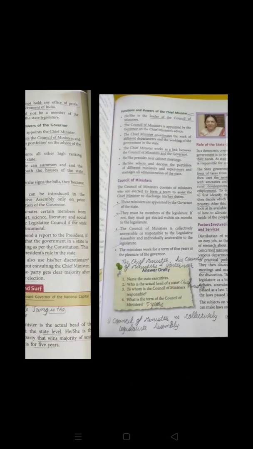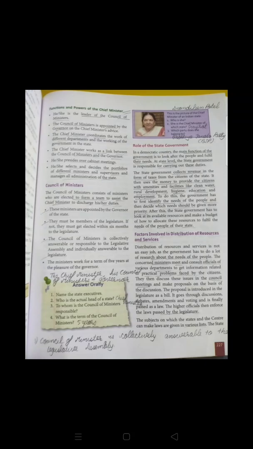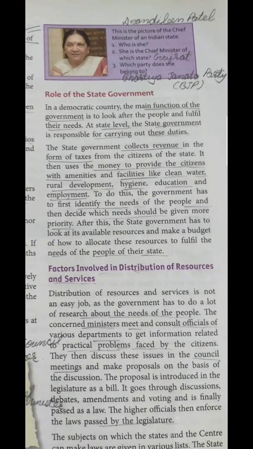So here we have discussed the state executive, the Governor and the Chief Minister, and along with that the Council of Ministers. Now we are going to understand the role of the state government. So what are the main functions or the main roles of the state government? Definitely the state government thinks about the people who are living in that particular state. So the welfare of the people, or the fulfillment of the needs of the people, is the main function of the state government.